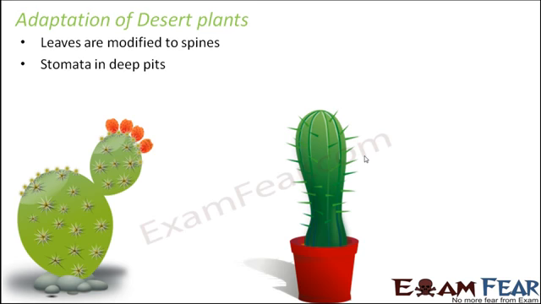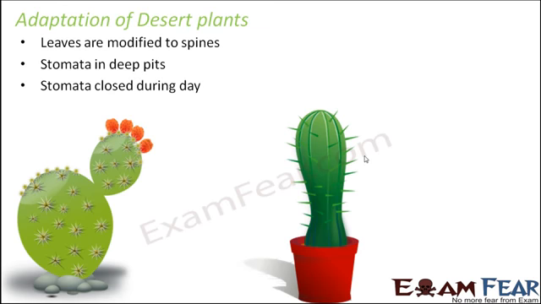Stomata are located in deep pits. So stomata are present deep inside, because if the stomata were on the outside, then again the water loss through stomata would keep happening more frequently. That is why they are present in deep pits, so that they are not in direct contact with the atmosphere, and therefore the loss of water through the stomata would be less. So the transpiration rate will be less, and therefore there will be minimum water loss.